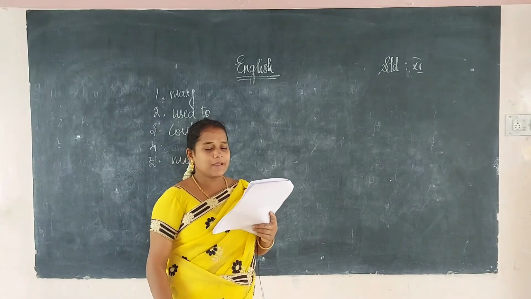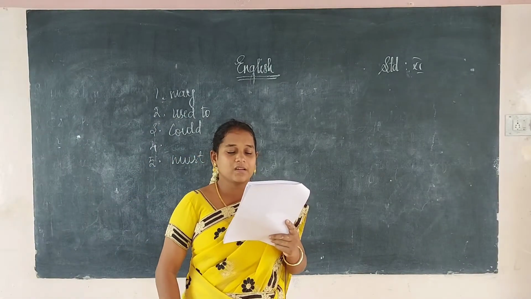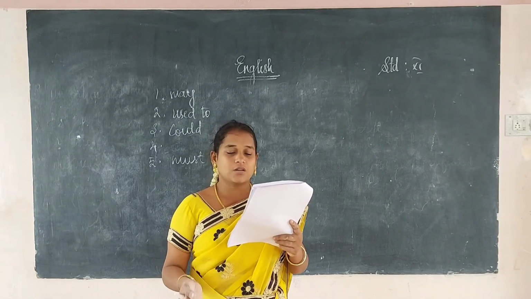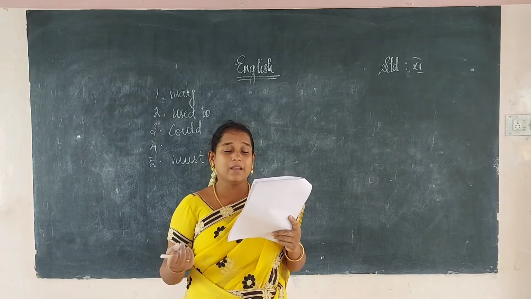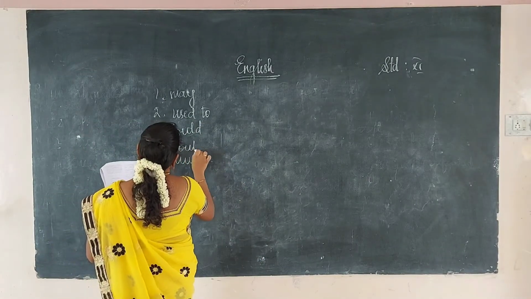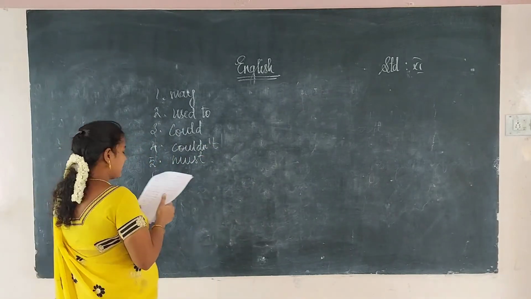And the 4th one: I dash believe my eyes, is Santosh the one who is standing over here? That means I can't believe. I must not, I can't, or I would not believe my eyes. He is not able to believe. I wouldn't believe my eyes that Santosh is standing.